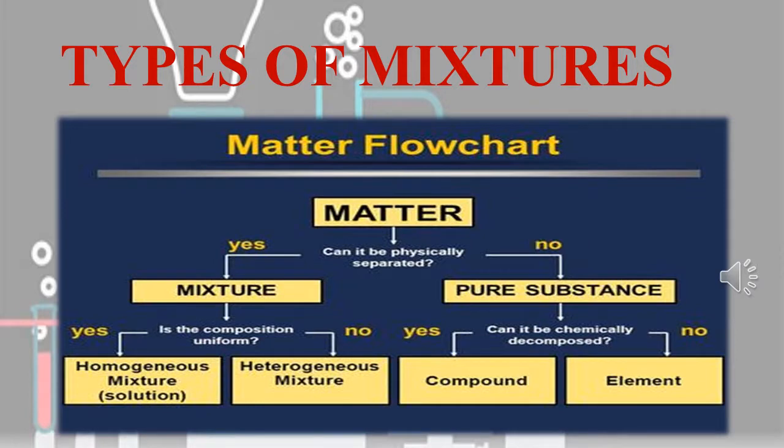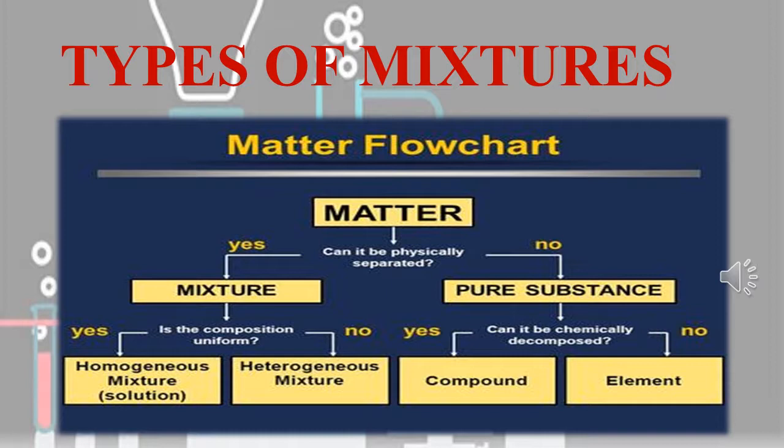Now let us start with types of mixture. Before that, we will just recall what is meant by mixture. A mixture consists of two or more kinds of elements or compounds or both physically mixed together in any ratio.